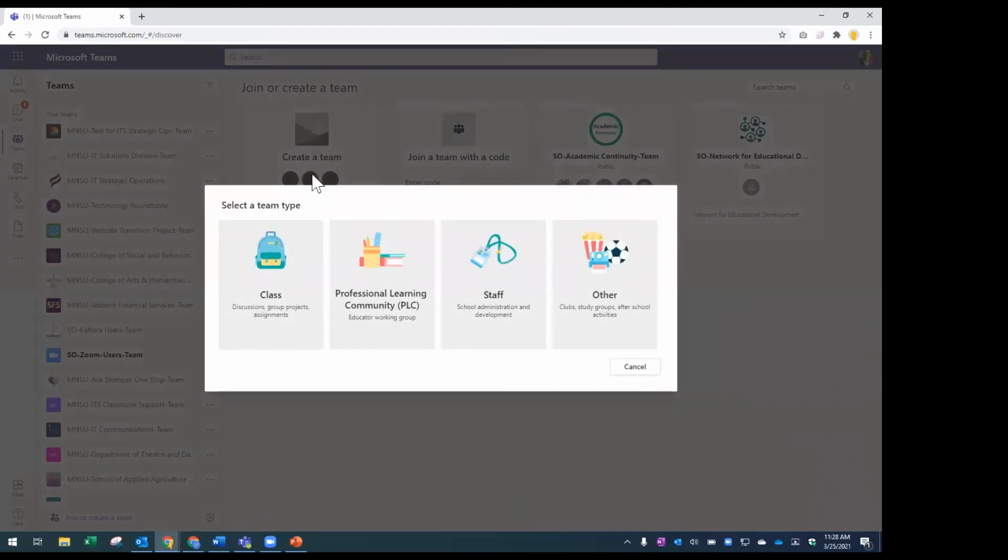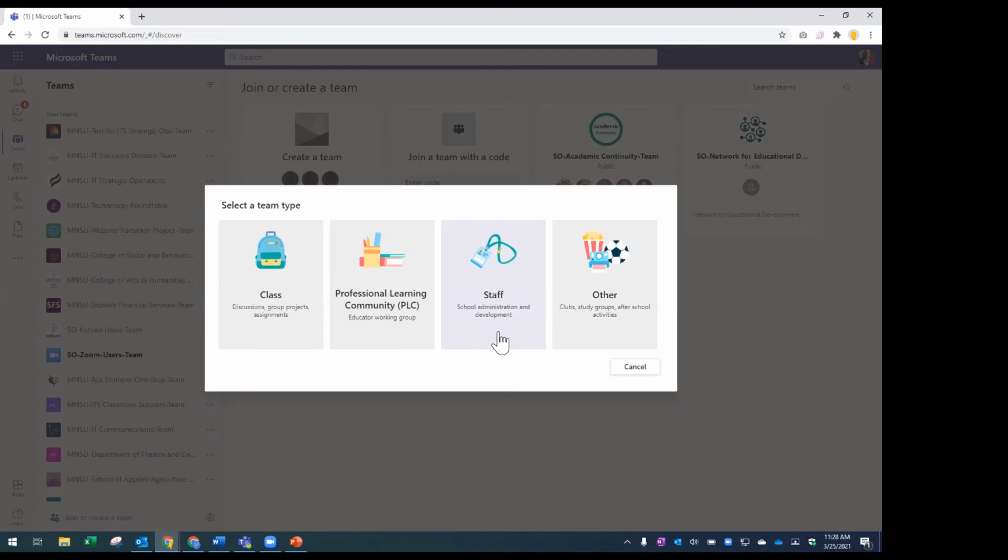And so once I click create team, the first option it gives me is what type of team am I creating? So personally, I like to use other because I'm not a faculty member, so I'm not holding classes, but class would be recommended for faculty who are using it for class purposes. Professional learning communities are really cool. I know we have a few of those going. Staff also works great and has some integrations into it.